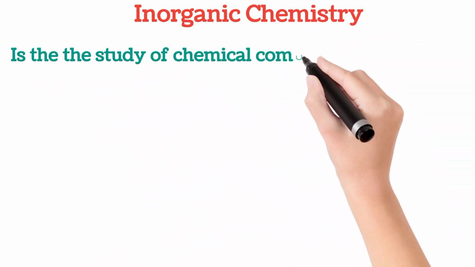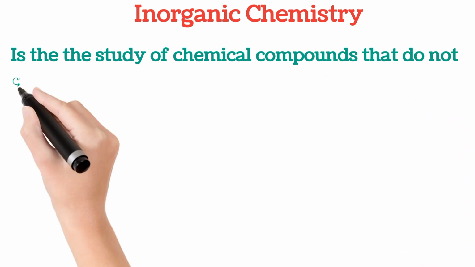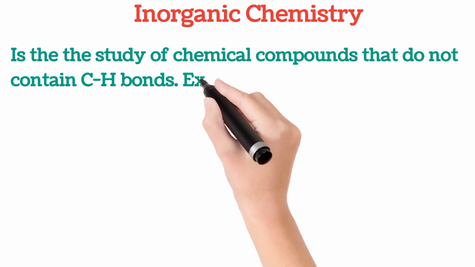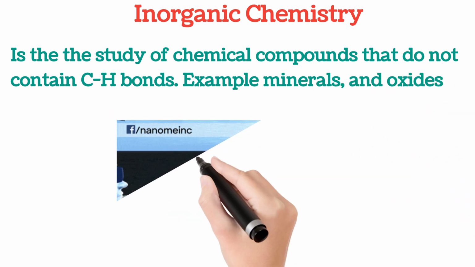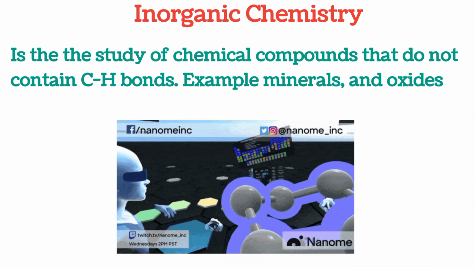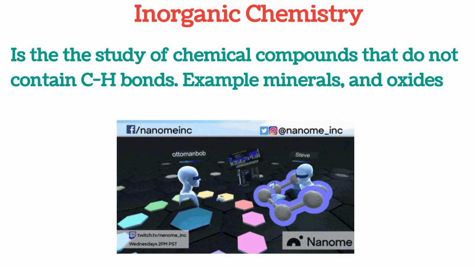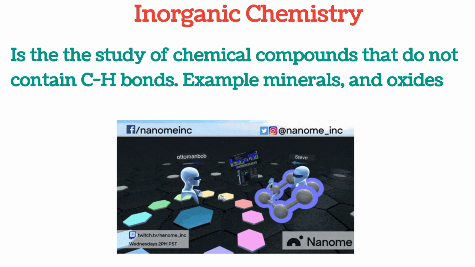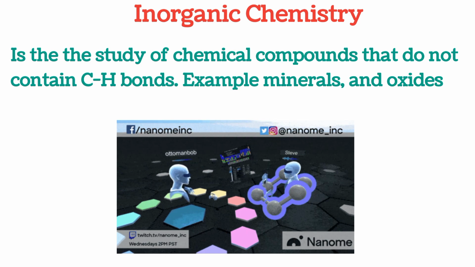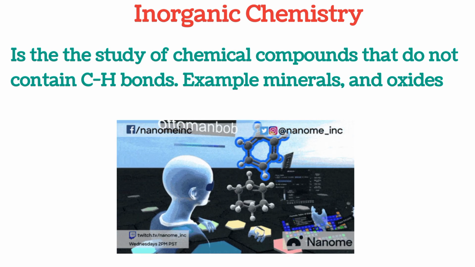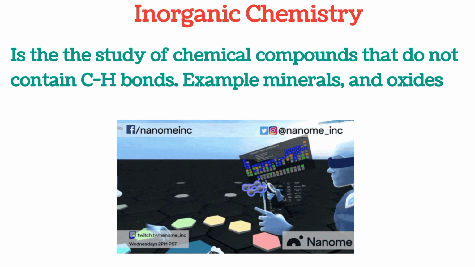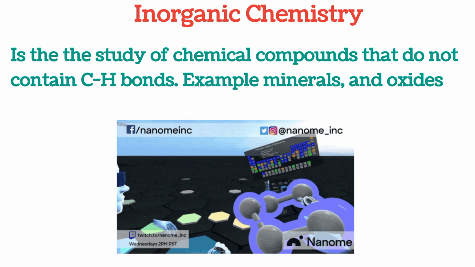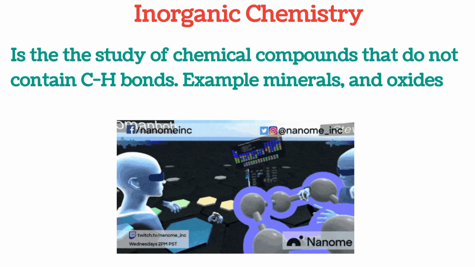Then inorganic chemistry. Inorganic chemistry is the study of chemical compounds that do not contain a carbon-hydrogen bond. Examples are minerals and oxides. Generally, inorganic chemistry is a branch of chemistry that deals with the study of compounds that do not have a carbon-to-hydrogen bond, like the metallic cyanide we mentioned, which, although it has carbon, is an inorganic compound and falls under inorganic chemistry.